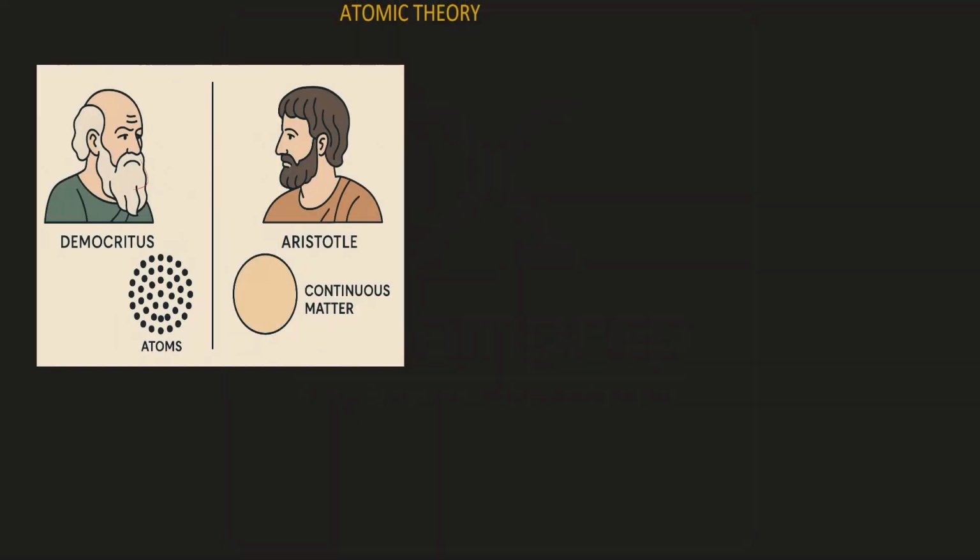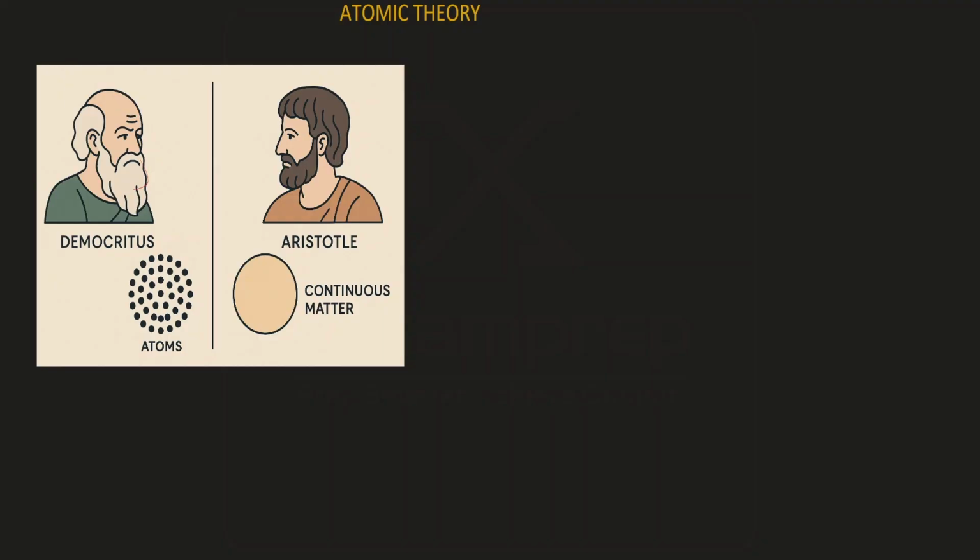In this video, we are going to talk about atomic theory. We'll look at the basic concept of atomic theory. Now, atomic theory is defined as inquisition into the properties of matter. So matter, which is defined as a substance that has mass and occupies space. So what matter is made up of, that is what atomic theory is talking about.